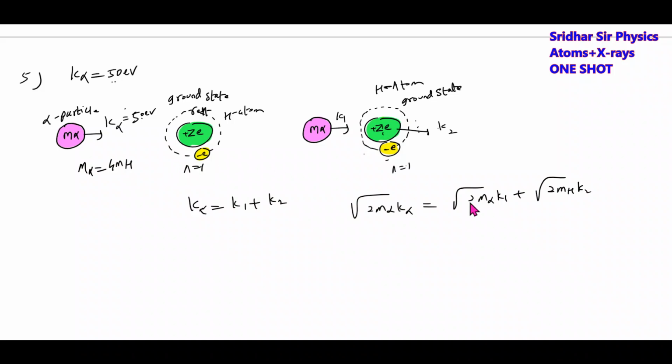Since m alpha equals 4 mh, this will become root K alpha equals root K1 plus root K2 with the factor of 2. Then solving these two will give K1, K2. And the hydrogen atom will not get excited. They'll just undergo some collisions.